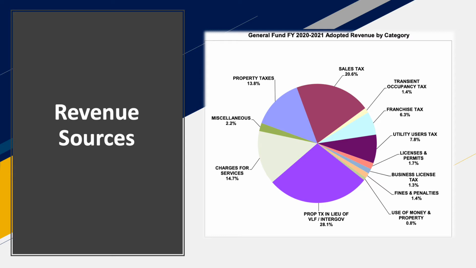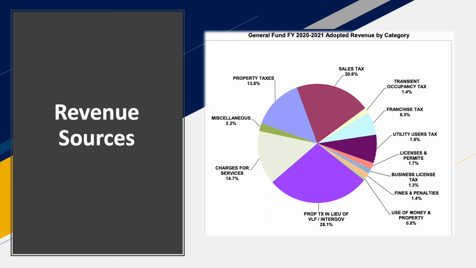The property tax in lieu of vehicle license fee is a state-imposed and collected tax on ownership of a registered vehicle. For the local sales tax, it's a percentage of the transaction price of a good or service levied at the point when the sale is done. And the sales tax rate tends to vary by jurisdiction.